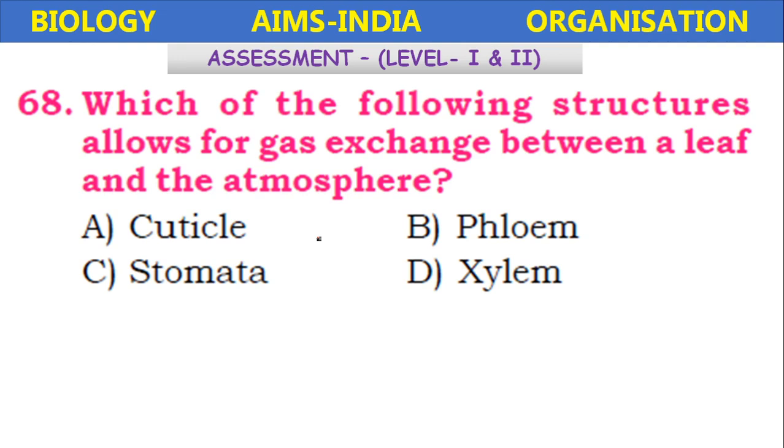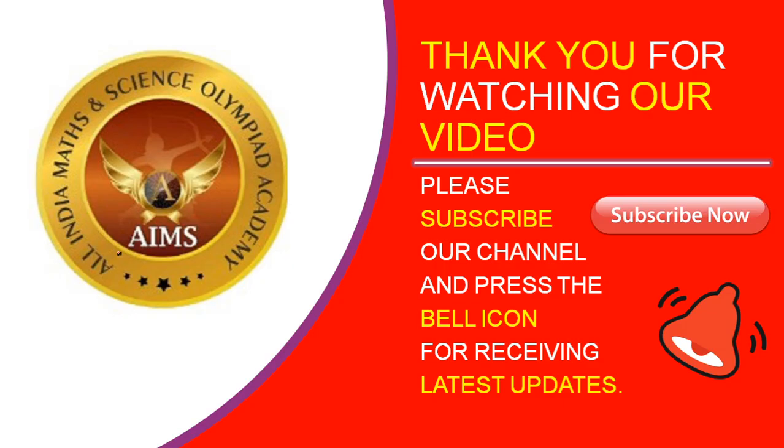Which of the following structures allow for gaseous exchange between a leaf and the atmosphere? Cuticle, phloem, stomata, xylem. So it is the stomata which helps in the exchange of gases.